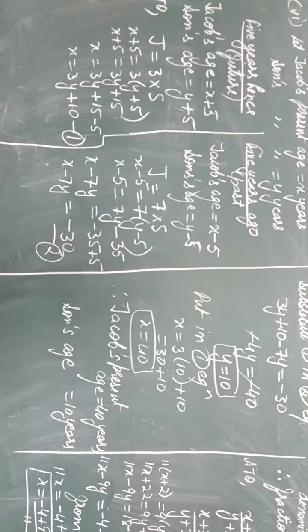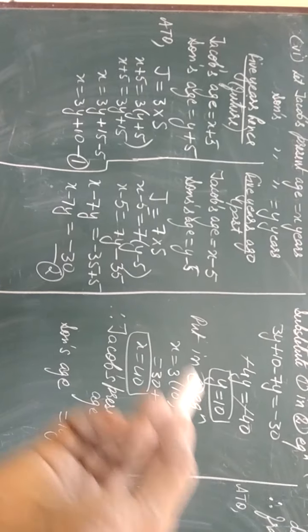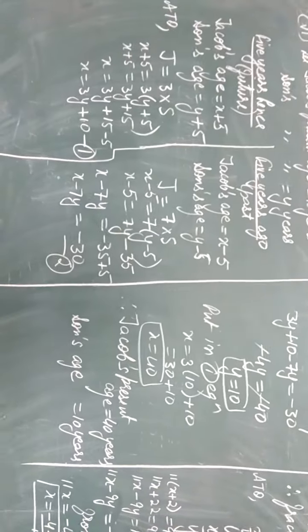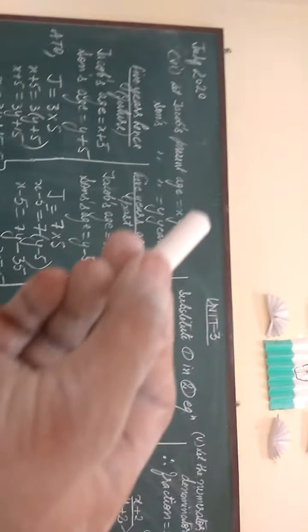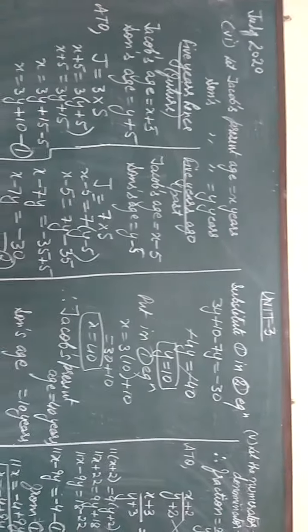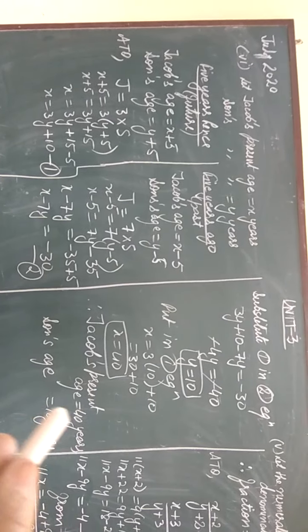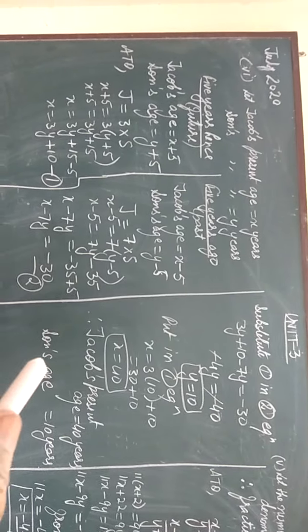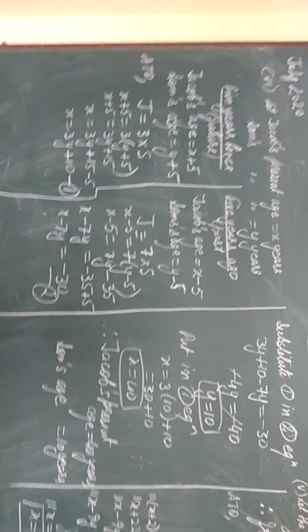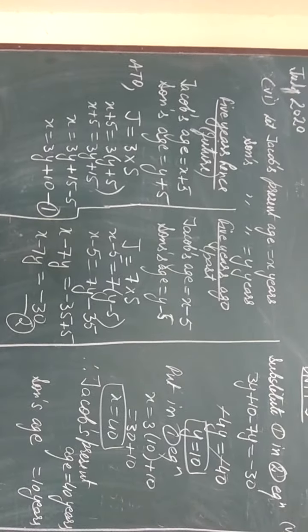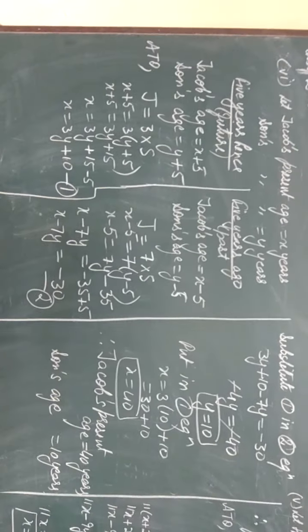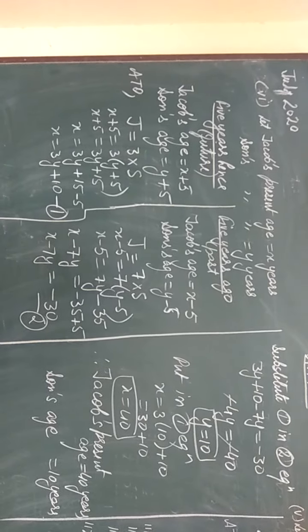y is equal to 10. So just put this value of y in the first equation to get the value of x. You will get x is equal to 40. Now what is x? x is Jacob's present age. So Jacob's present age is 40 years, and y is son's present age, so son's present age is 10 years. So dear students, in this way you can solve all the age questions, okay? Now in the next exercise you have to solve age questions yourself.